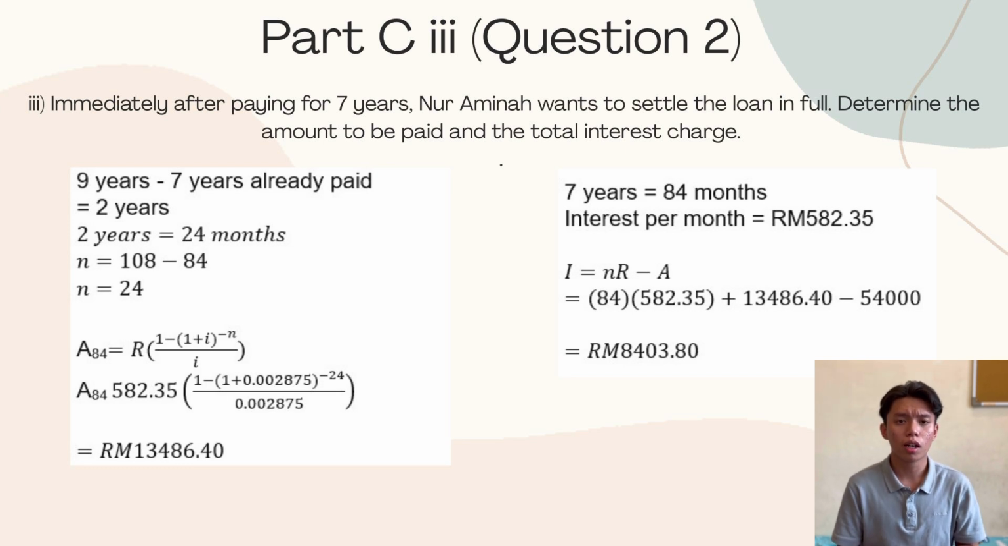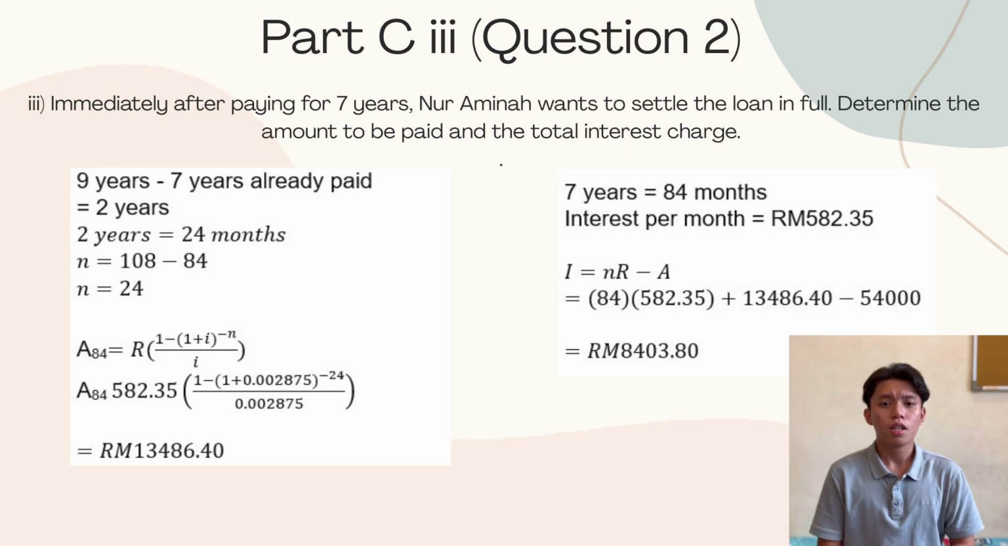We use the formula A equal R open bracket 1 minus open bracket 1 plus I close bracket power of negative N over I close bracket. Substitute into the formula A equal open bracket 582.35 close bracket open bracket 1 minus open bracket 1 plus 0.002875 close bracket power of negative 24 over 0.002875 close bracket equal to 13,486 ringgit 40 cents.